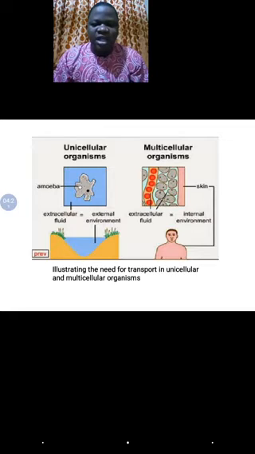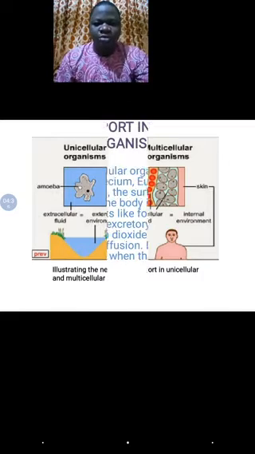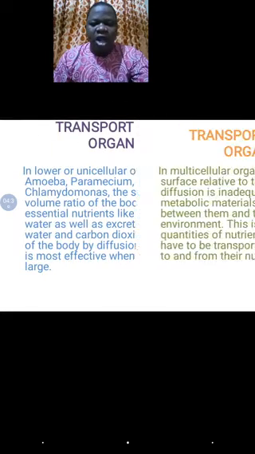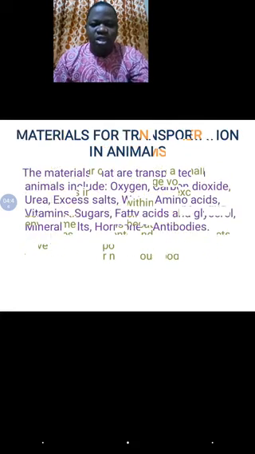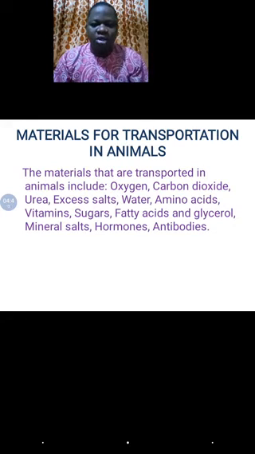You can see that there is a great distance that needs to be covered before substances like, of course, oxygen, for example, will get to each of the cells of the body. So simple diffusion will not be sufficient to make that happen, and that is why we have some specialized organs in higher animals for transport in a multicellular organism.